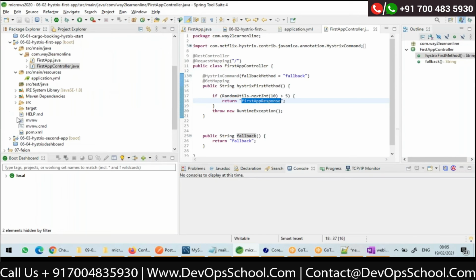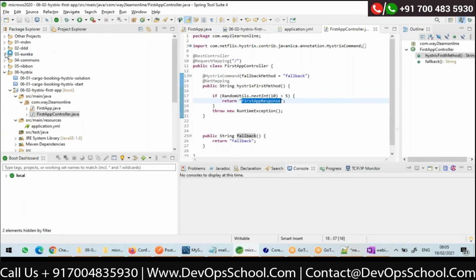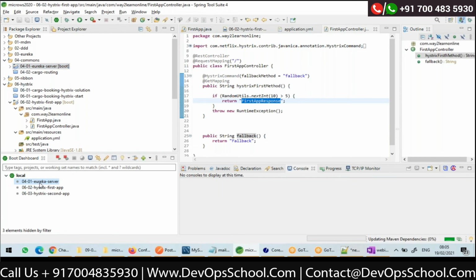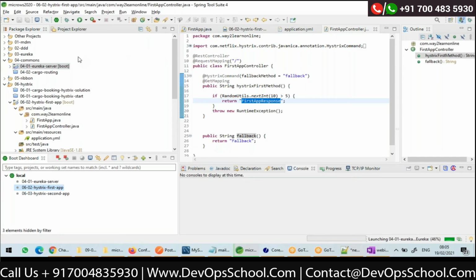Now, let me start Eureka because it is registering with Eureka. Let me start Eureka from Commons here. Then I will start my first app. Let both of them start.